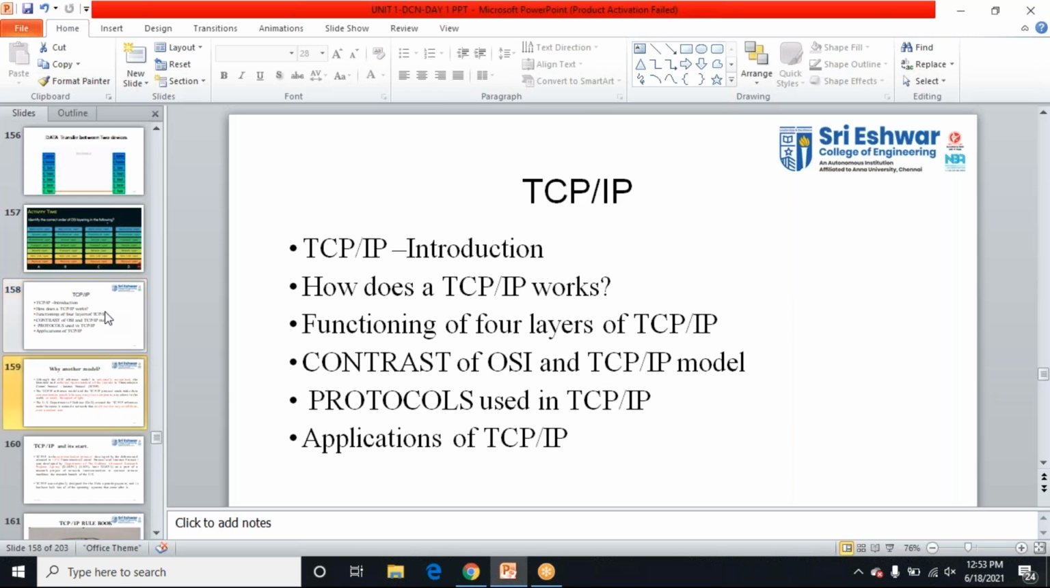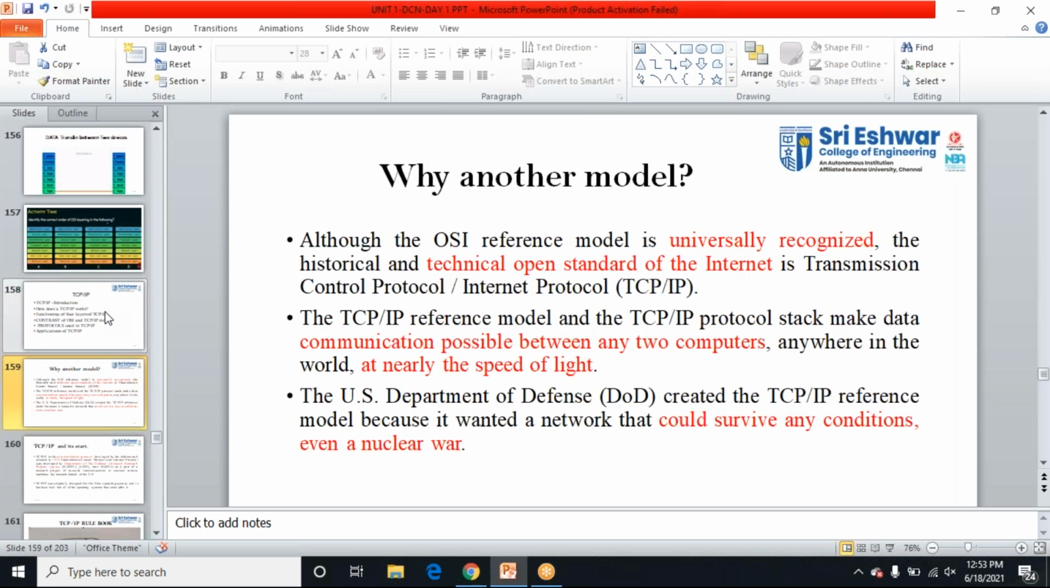I'll finish it off quickly. See, TCP/IP is a universally recognized model. Transmission Control Protocol/Internet Protocol is the open standard for our internet. For example, I'm communicating with different devices, right? Two computers in different parts of the world are connected, and we are just sending a mail. Within a fraction of a second it is reaching there. Those happen only because of this TCP/IP model protocol.